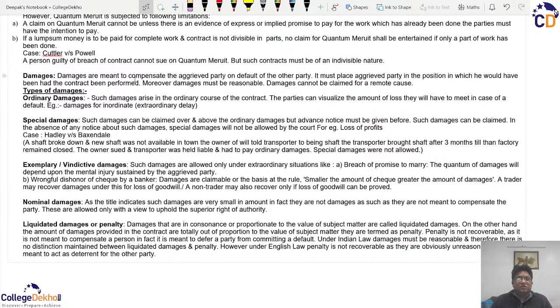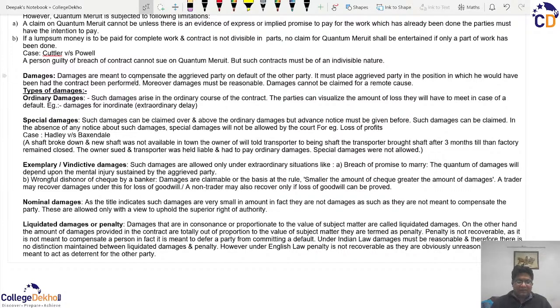So we say in the case of these vindictive damages like the dishonor of the check, or I should say the wrongful dishonor of the check, the smaller the amount of the check dishonored, the more will be the damages that shall be paid, or that will be forced on the bank to pay for the loss of goodwill to such aggrieved party. Similarly, there are certain penal damages where the primary focus is to punish the defaulting party for the breach committed, and therefore we take liquidated damages or the penalty damages, and therefore various kinds of damages are also charged.